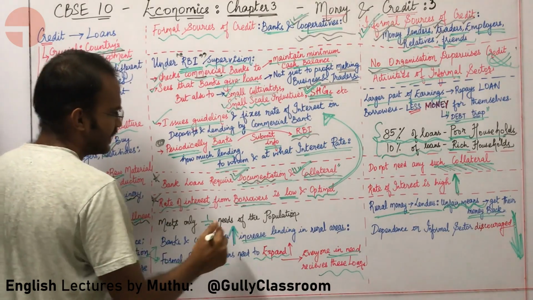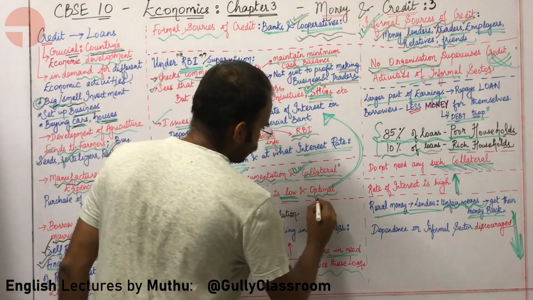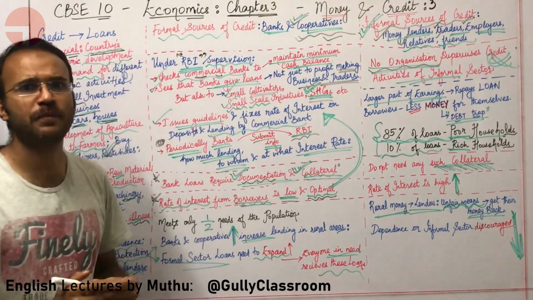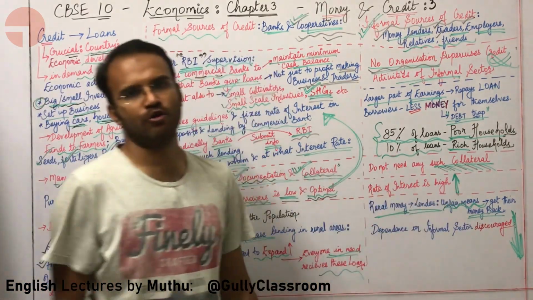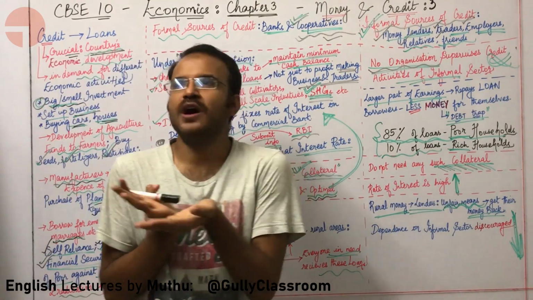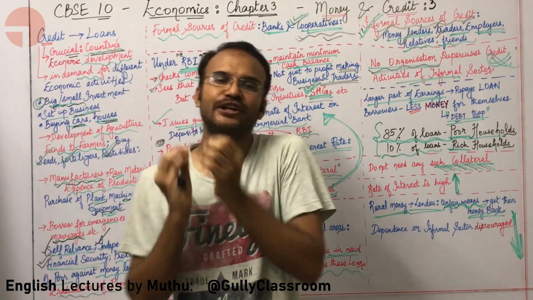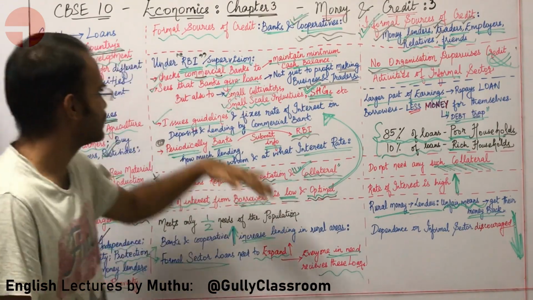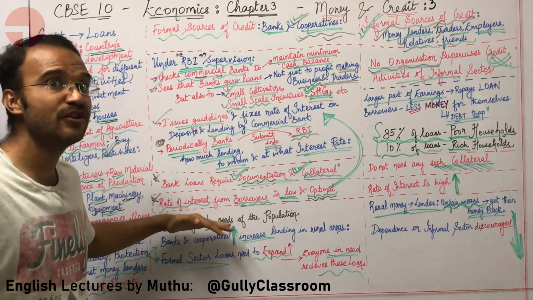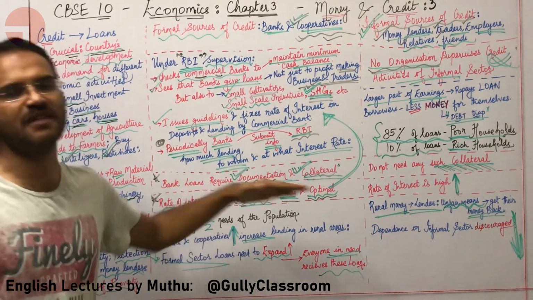The rate of interest from borrowers is low and optimal. For whom is it optimal? Optimal for the borrower. The borrower will always want a lesser rate of interest. So, because RBI is managing the formal sources of credit like commercial banks.